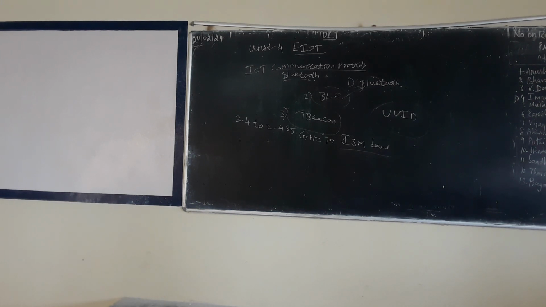First one physical, second one link, third one ATT attribute protocol, fourth one generic attribute profile, GATT, comma, security manager, and generic access profile, GAP.